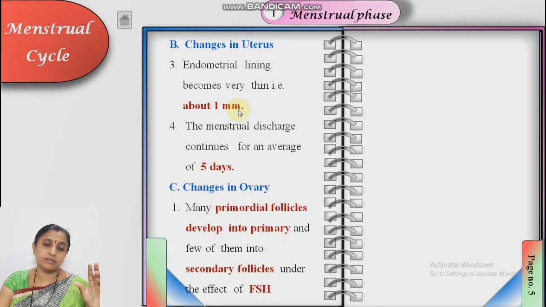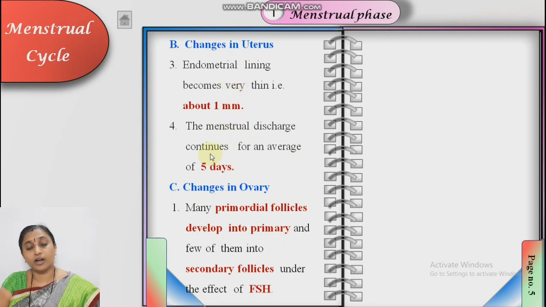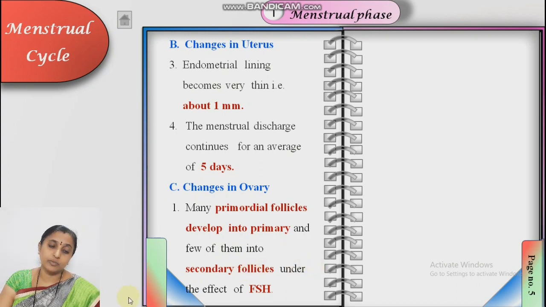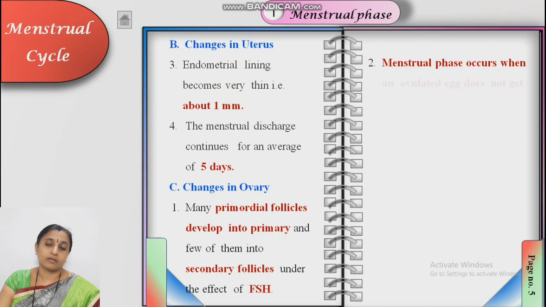The menstrual discharge continues for an average of 5 days. Changes in ovary. Many primary follicles develop and a few of them develop into secondary follicles under the influence of FSH hormone. FSH stimulates this development.